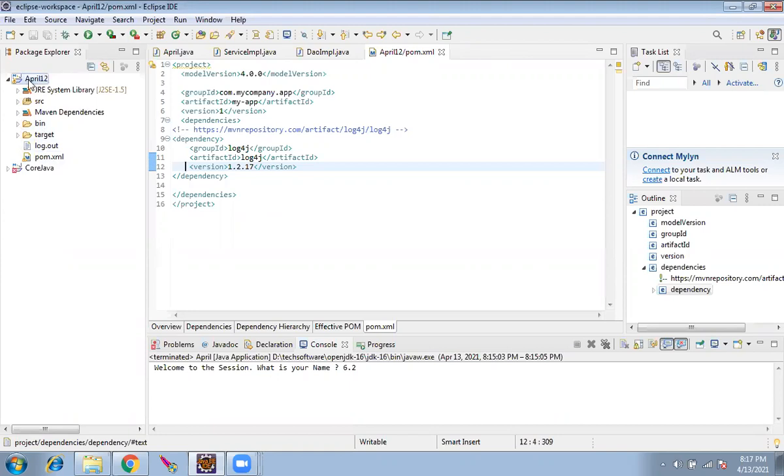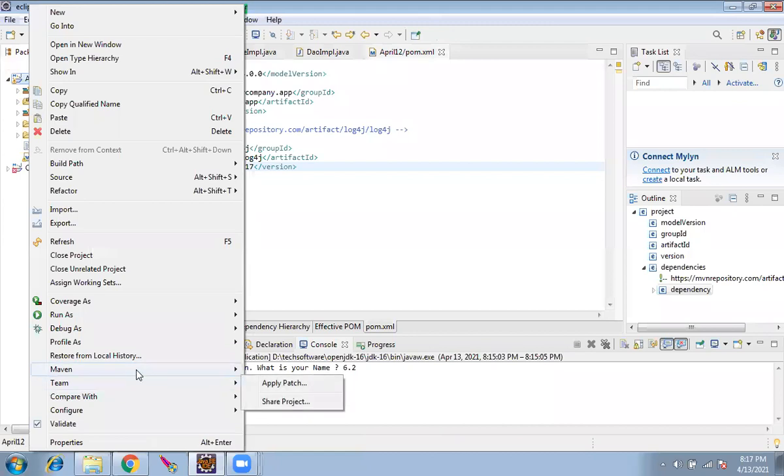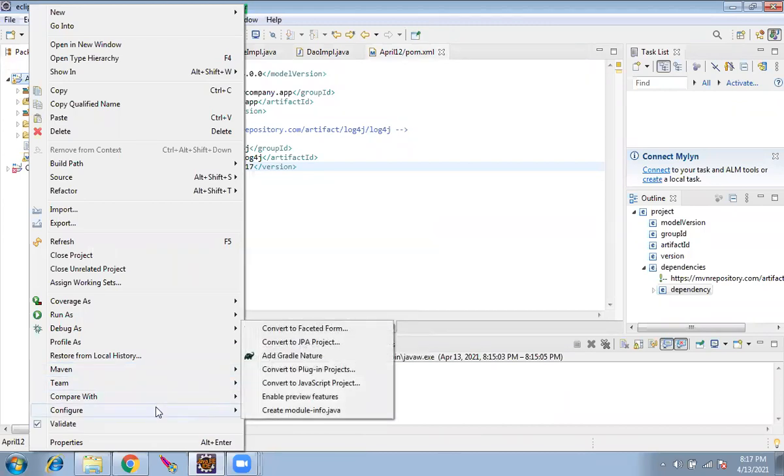Now, the third step is right click the project. There would be something as configure. Convert to Maven project. There should be an option. Do you see it?